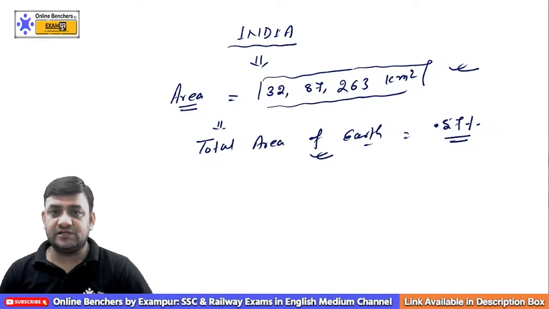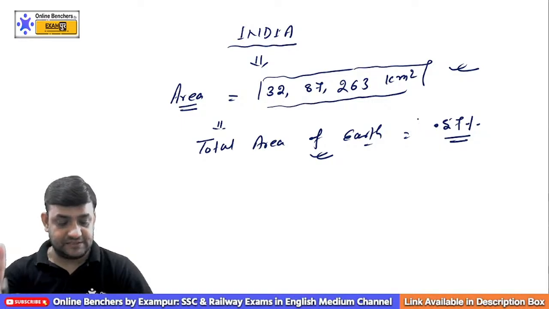So this area of 32.8 lakh square kilometer is which one? You will come to know it is 0.57% of the total area of the earth. This is the basic thing.